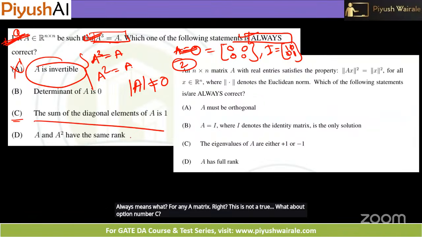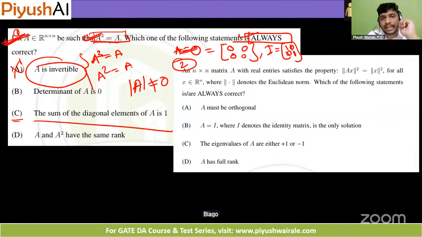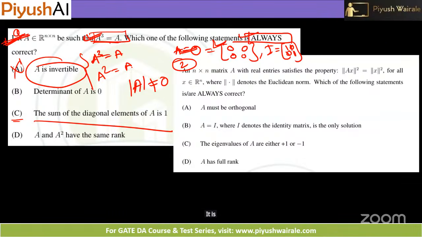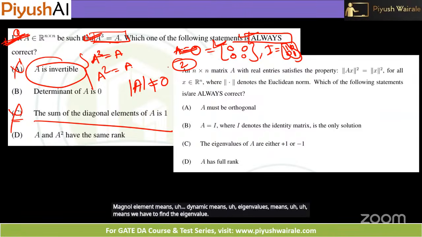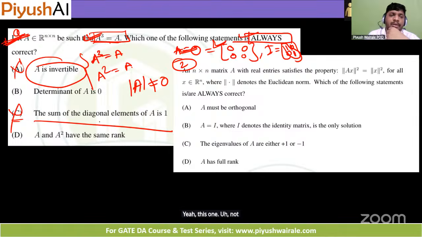Determinant of A, option C. If I look at this one, still it is not correct. Option D, diagonal element, is correct. Diagonal elements means eigenvalues. Here we have to find the eigenvalue, not in terms of eigenvalue but the sum of diagonal elements.